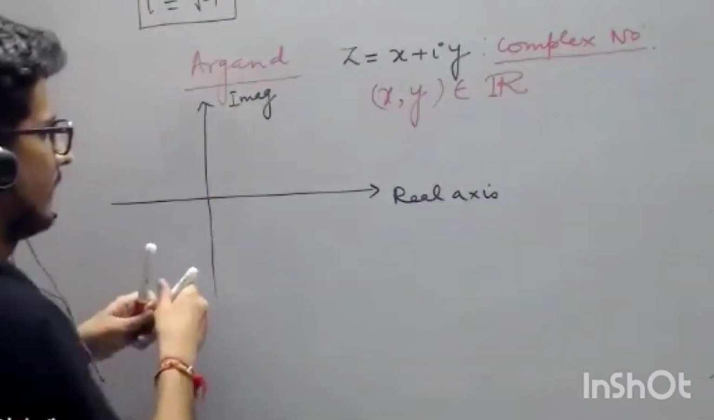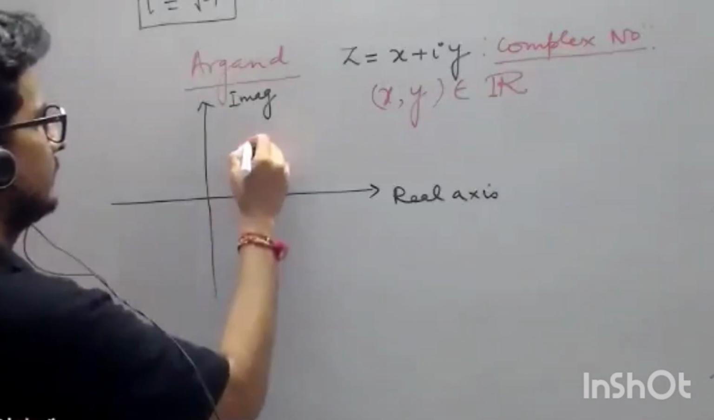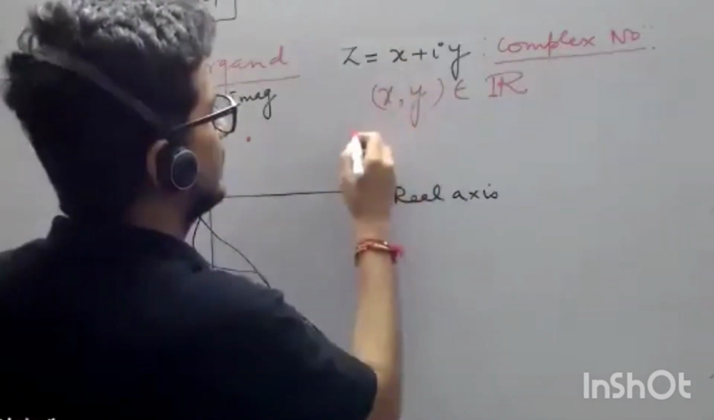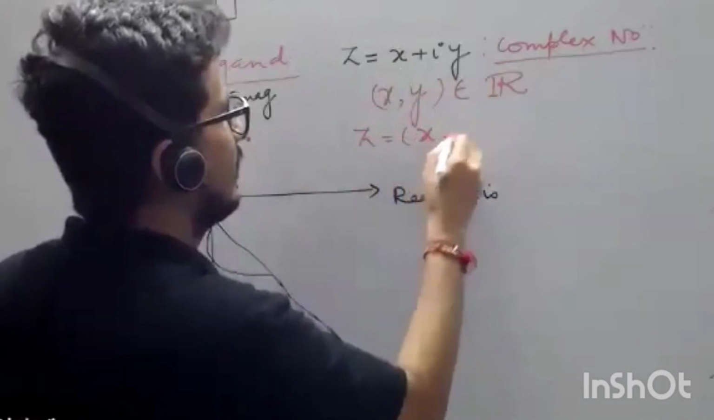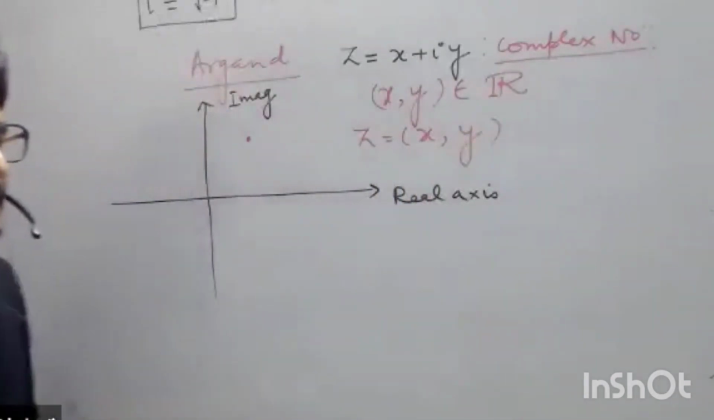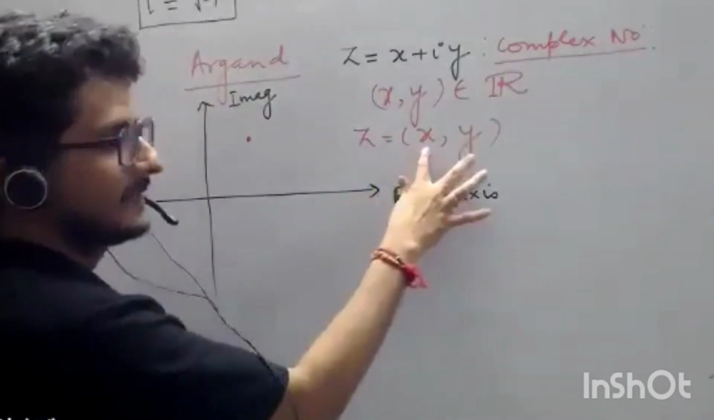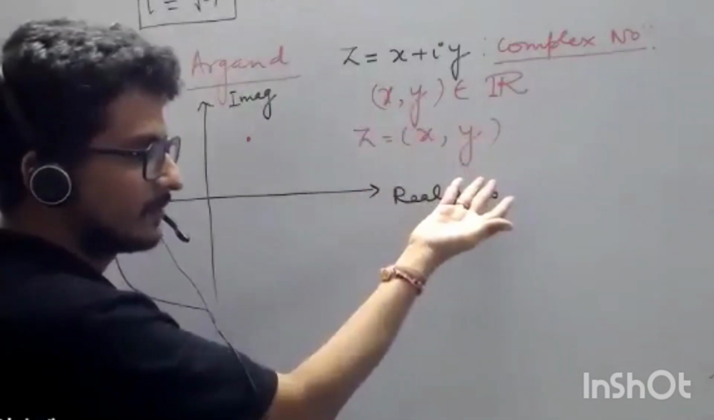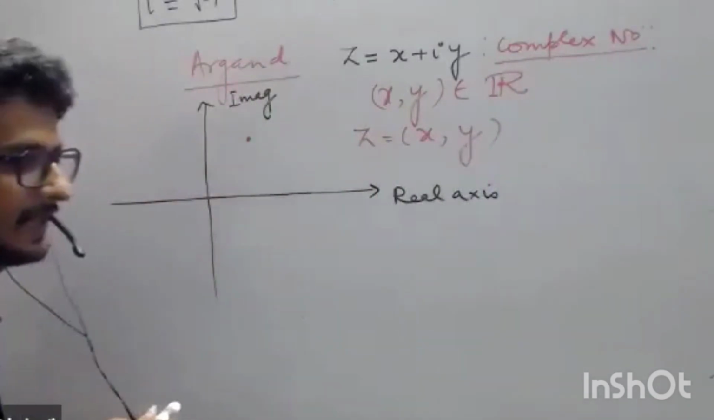See how if I put a point here and I can represent this as x comma y or not. अगर मुझे पता है कि this is real part, this is imaginary part, I can just put as x comma y. We know that this is imaginary axis. Yes.